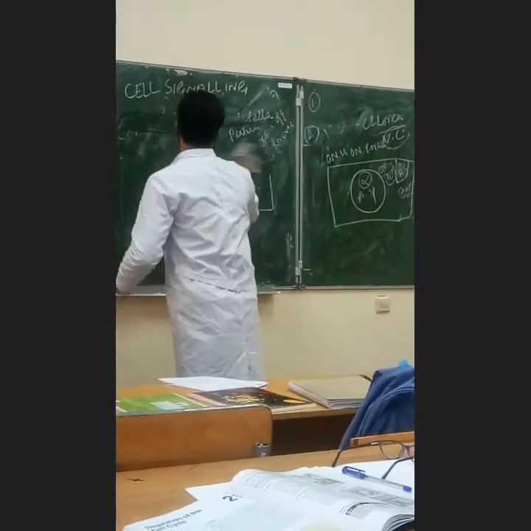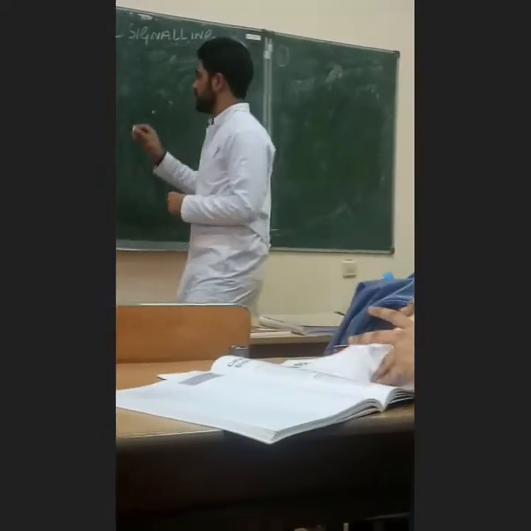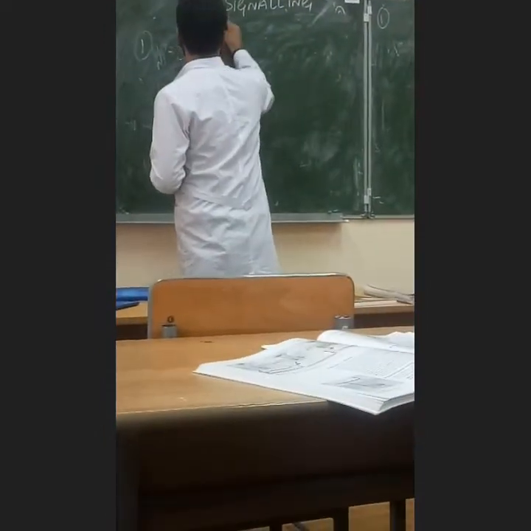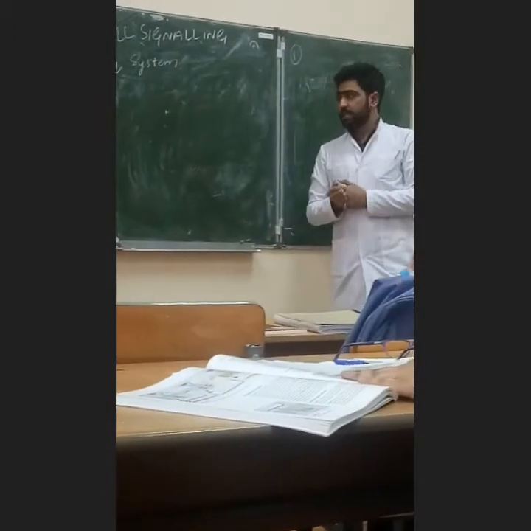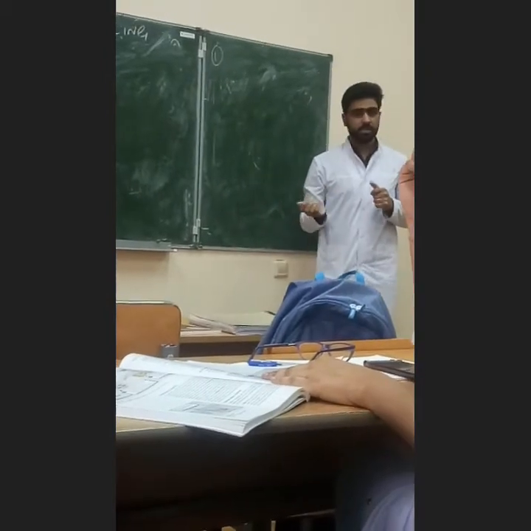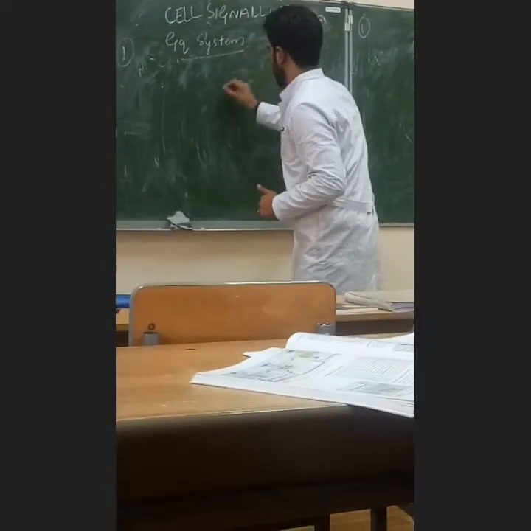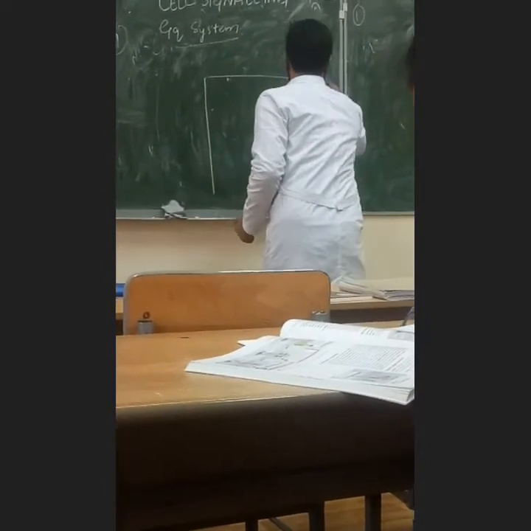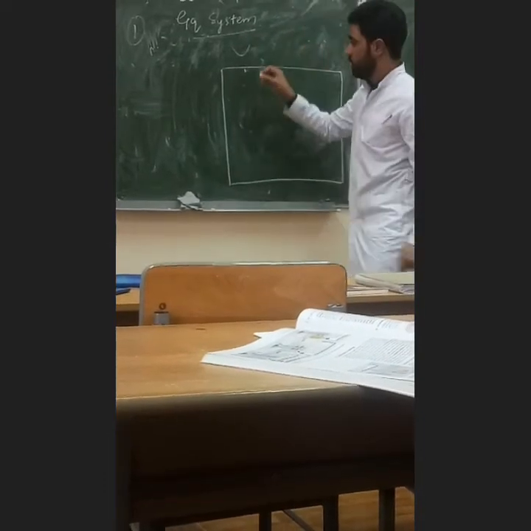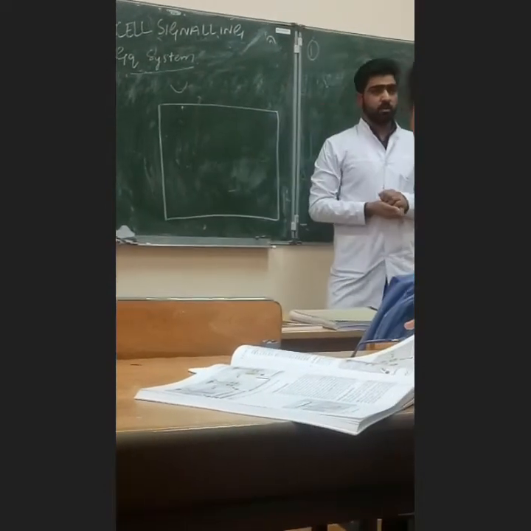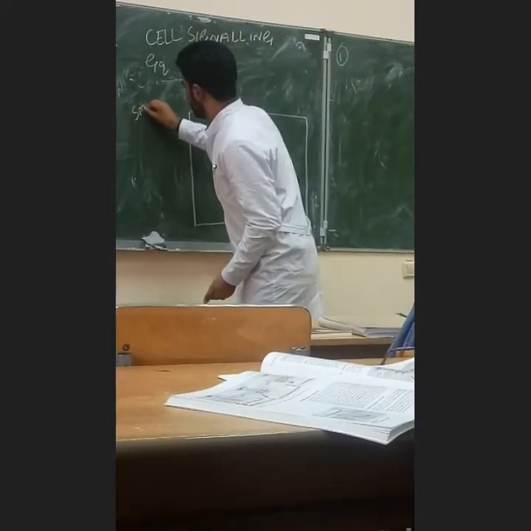After that, about the Gq system. One more system we have, the Gq system. What is the Gq system? Just like we have the Gi inhibitory system and the Gs stimulating system, the same is the case with the Gq system. Like, again we will take a cell. In this case of the Gq system, we cannot study this in myocardial cells. We study this system in smooth muscle cells.